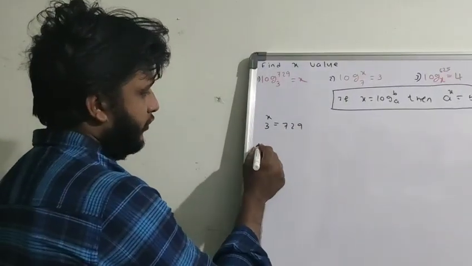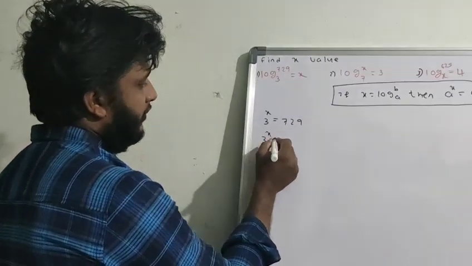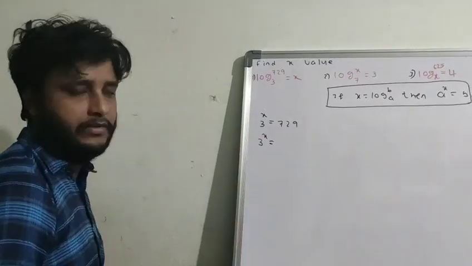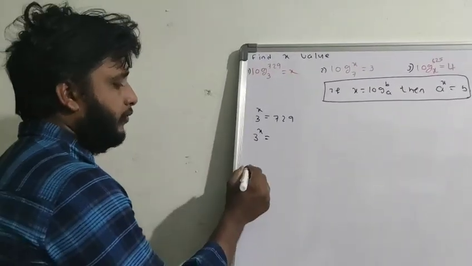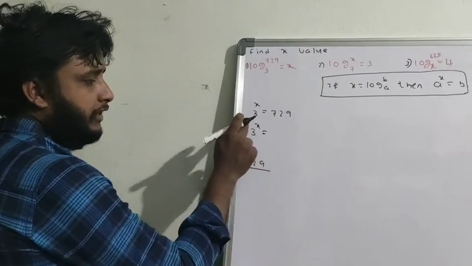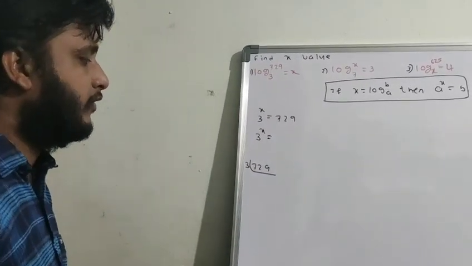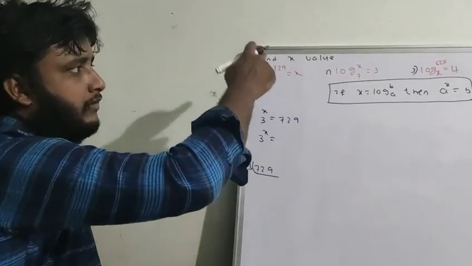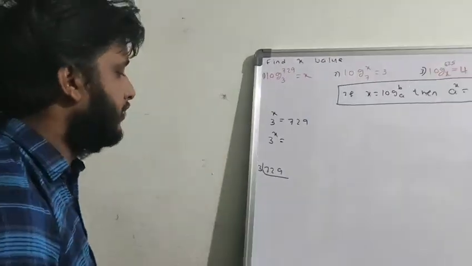So 3 power x equal to 729, and for 3 power x equal to 729 you can write it as a power of 3. For that you have to do the prime factorization. You have to do it only with 3. It is possible to convert 729 into a power of 3. Then only the definition will be satisfied.